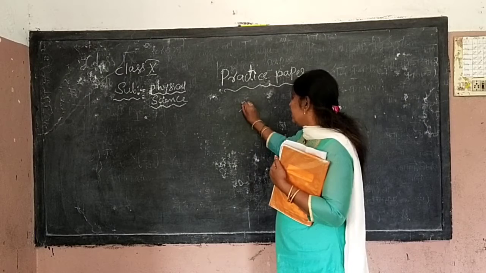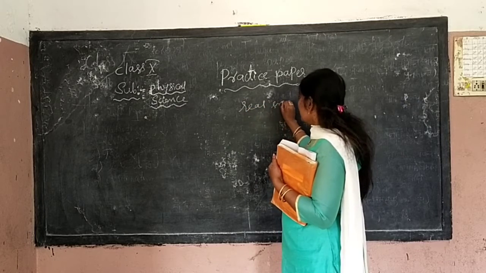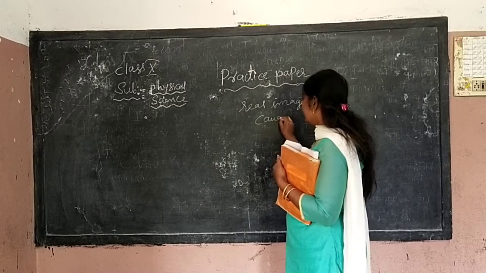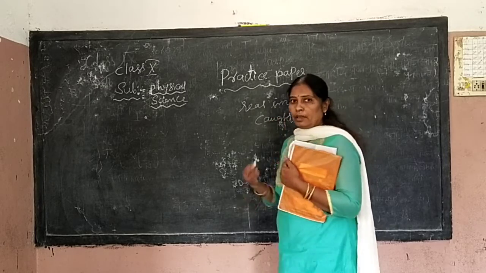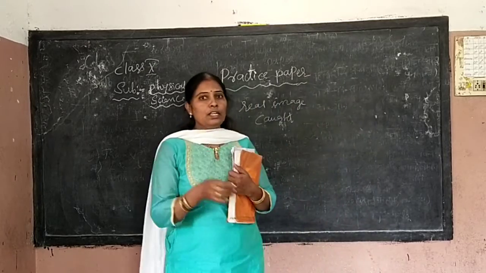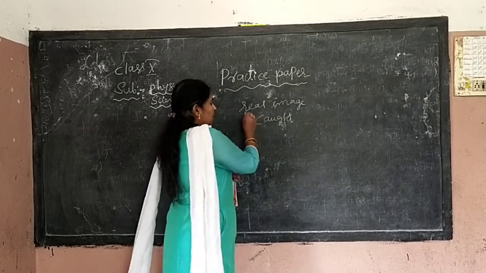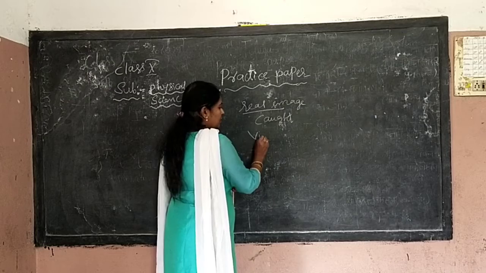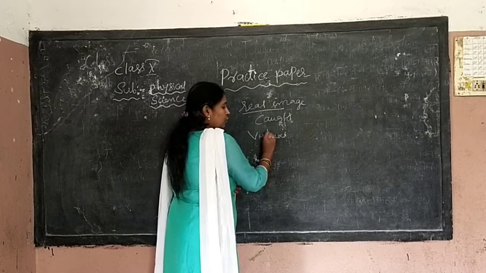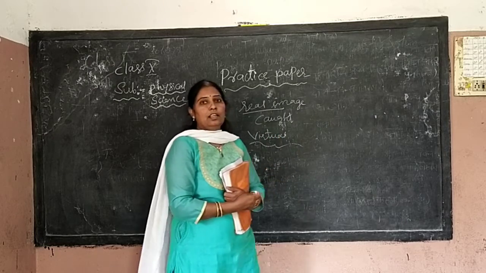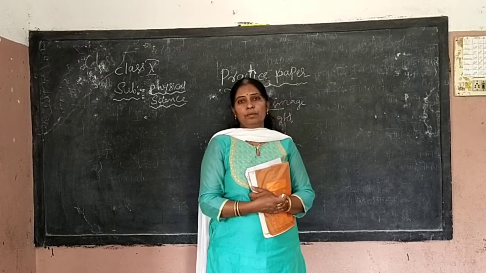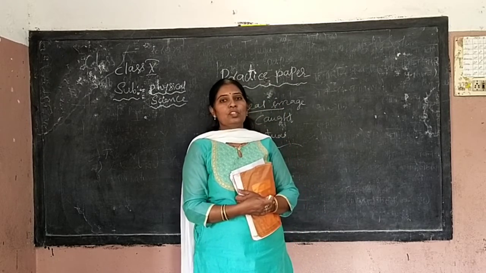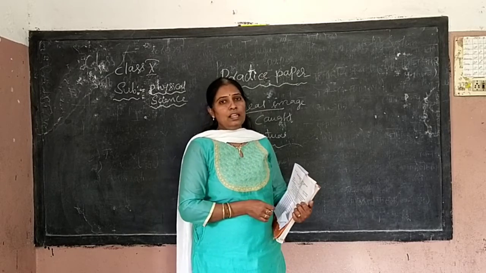So what is a real image? A real image can be formed or caught on a screen, like a paper or cloth. If it is caught on a screen, such images are said to be real images. And what is a virtual image? A virtual image is one which cannot be caught on a screen but can be seen directly in a mirror. Such images are said to be virtual images.